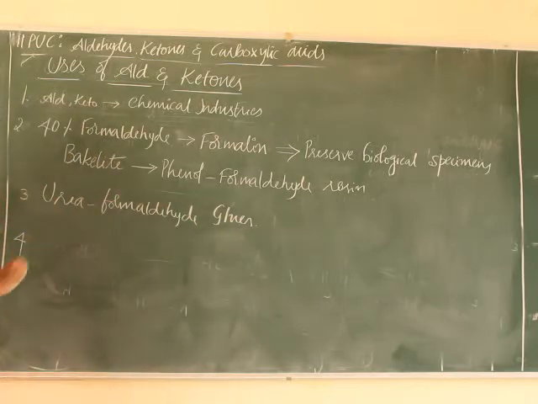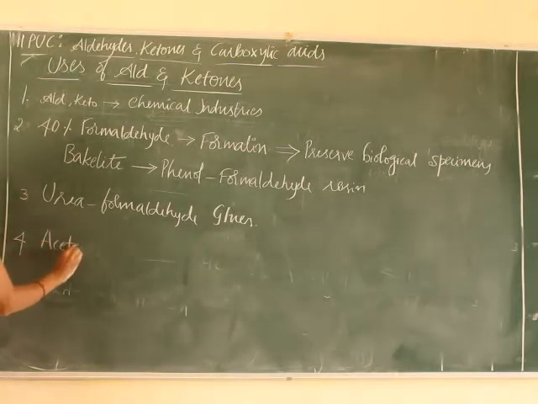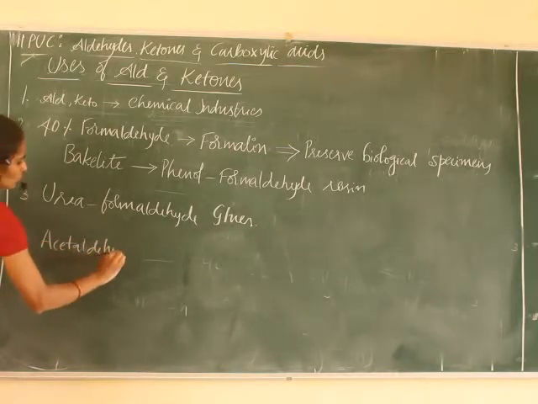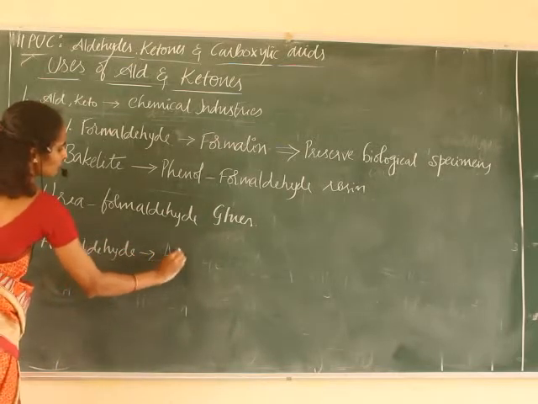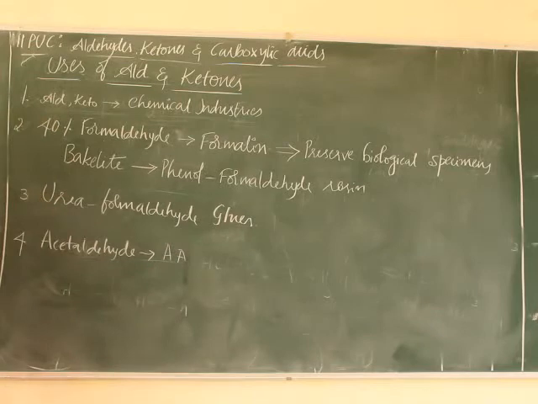Next, the fourth use is the use of acetaldehyde. Acetaldehyde can be used in the preparation of acetic acid, ethyl acetate, vinyl acetate, or many drugs. Okay, next is benzaldehyde.